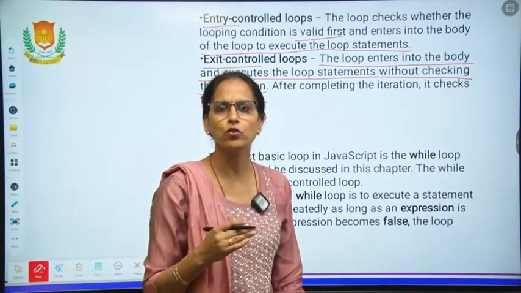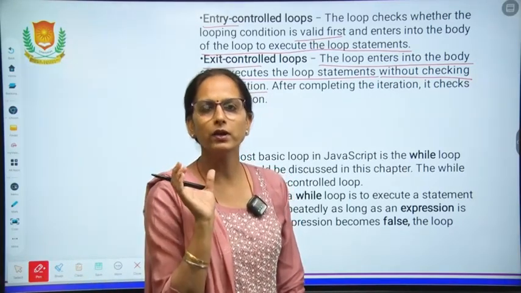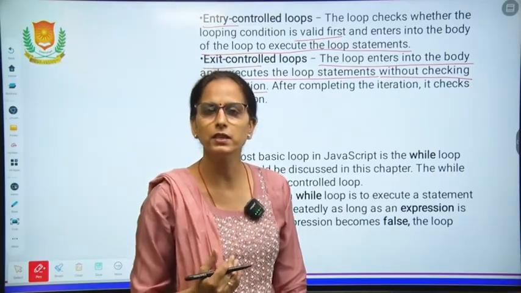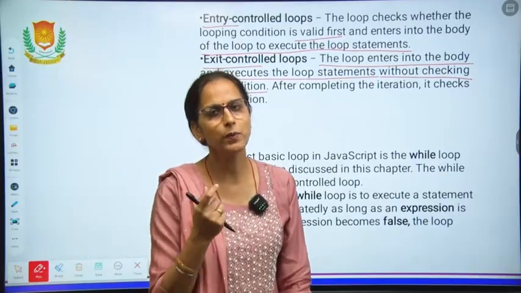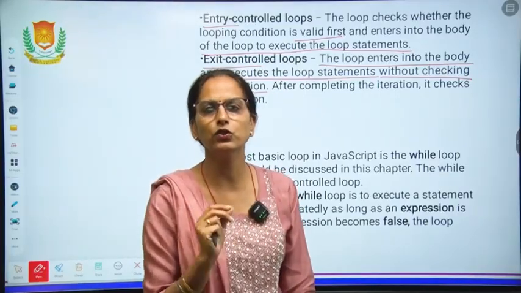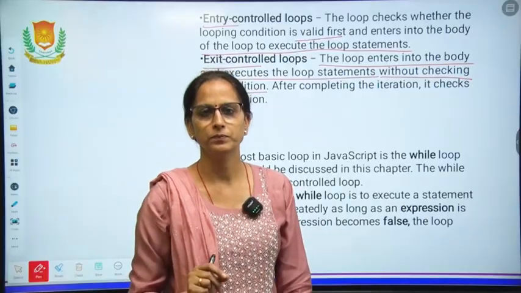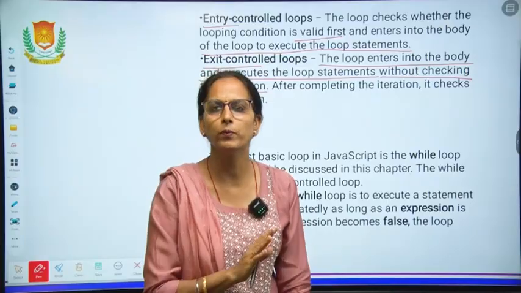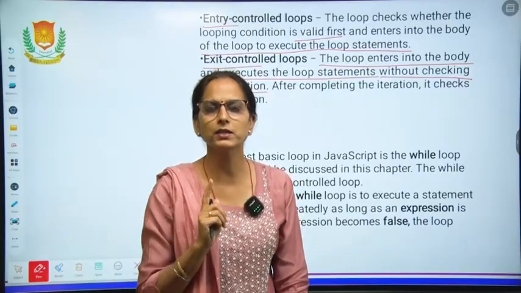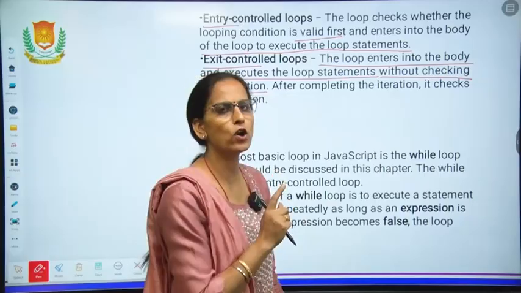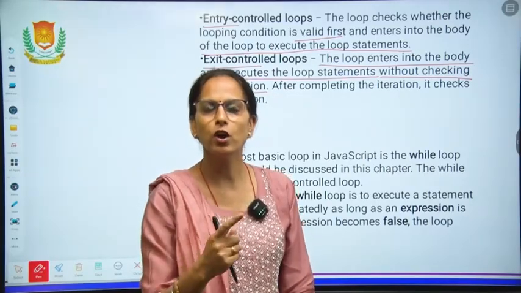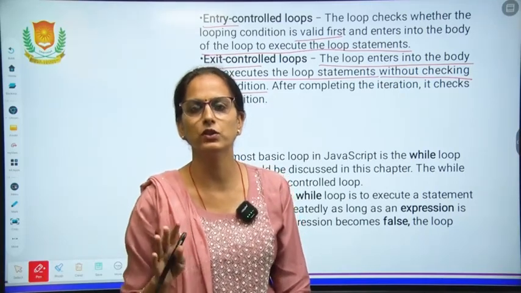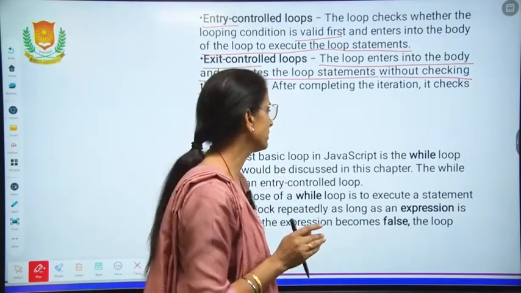In the entry control loop, your statement will be printed after the condition gets checked, and in the exit control loop, the statements will be printed once whether the condition is true or false. The second time the condition will be checked. If the condition is false, then the loop will be terminated. But this is the drawback of the exit control loop: the first time, one time your statement will be executed whether the condition is true or false.